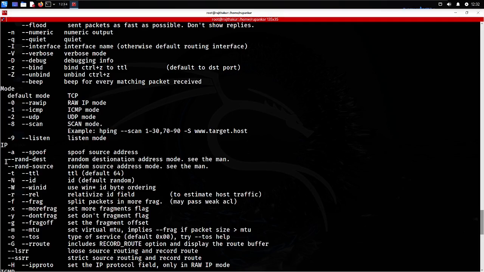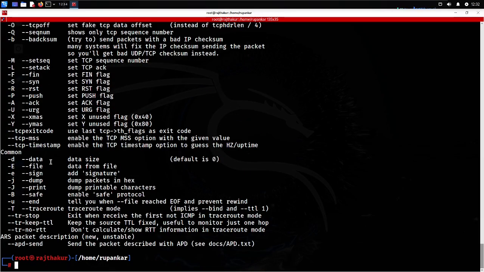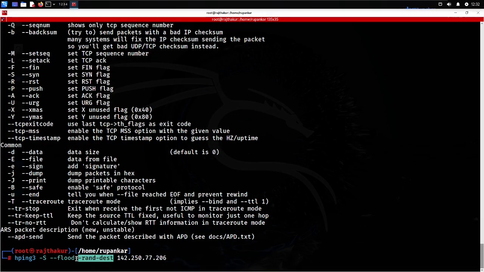Okay, rand-dest is the command for that. It was not working yesterday, so I am simply copying it from here. Okay, so the command is perfectly fine, I have put it here. You can check that parameter after the class and then utilize that. In my case I was unable to use this. In your case it might be working perfectly fine, so just try to use this after the class.